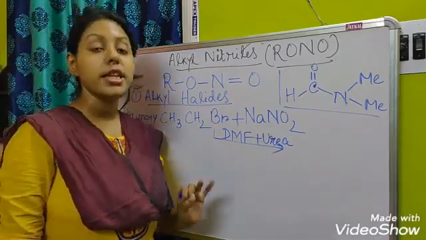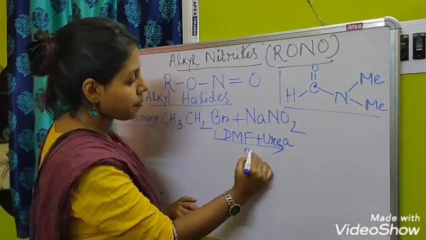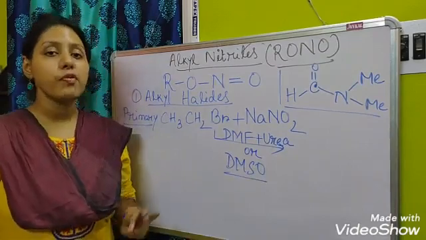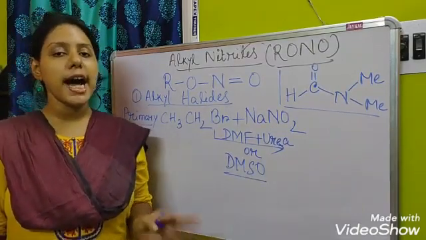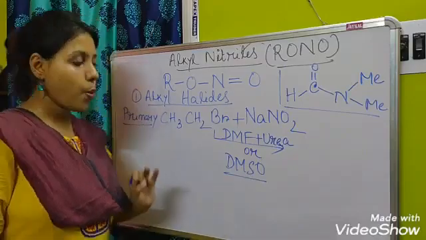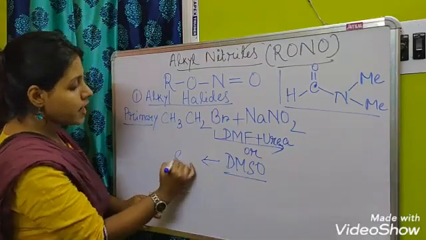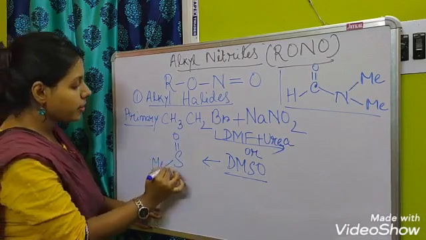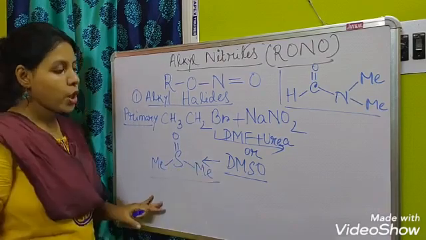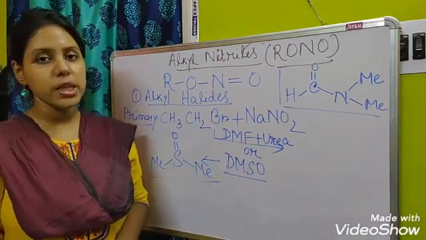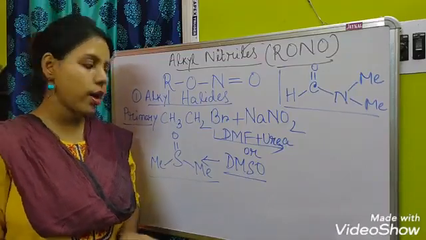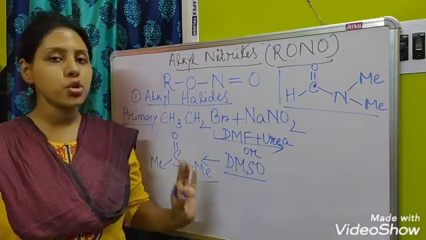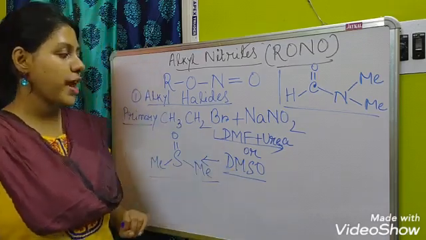Another solvent that we can use here is DMSO. What is the full form of DMSO? The full form is dimethyl sulfoxide. What is the formula? That is sulfur double bond oxygen, single bond methyl, single bond methyl. So this is another solvent that we can use here. When you are using dimethyl sulfoxide, then there is no need to take the urea. Okay, so these are the two solvents that we can use for this reaction.